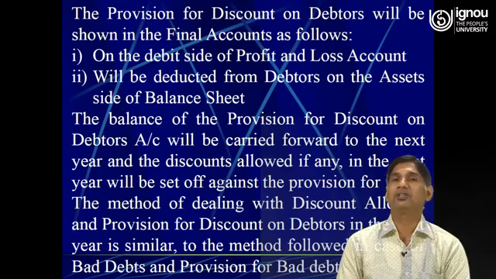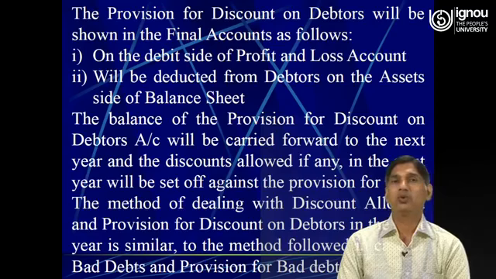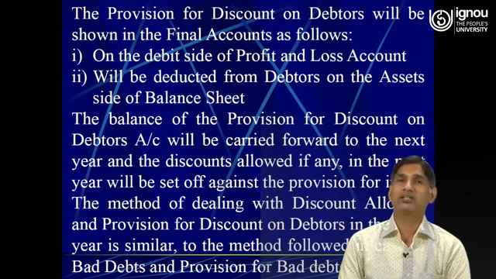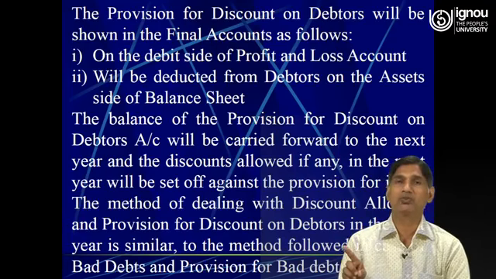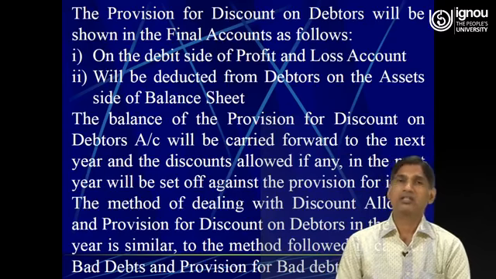The new provision we need to calculate, and I have already advised how to calculate the new provision for doubtful debts. The new provision for doubtful debts is always created after subtracting the amount of further bad debts from the amount of debtors provided in the trial balance, and then minus old.